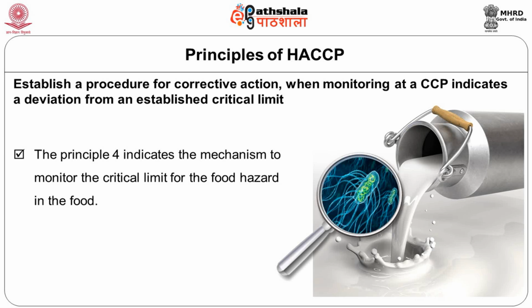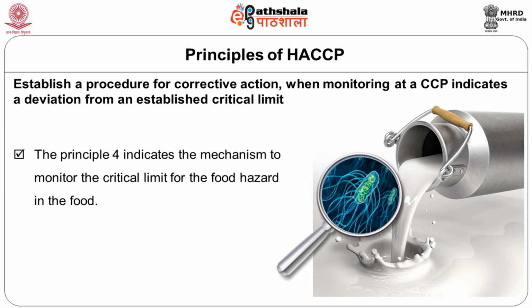So what is the mechanism that you have put in place? It has to be the corrective action. Once you have that, you will automatically be making your food safe. That means you have identified hazards, you have put in the limits, and you have also put in the monitoring mechanism. When your product goes beyond the critical limits, in such a case, what is the corrective action?